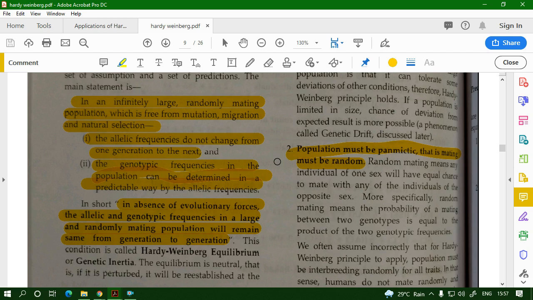For example, the genotypic frequencies of capital A capital A, capital A small a, and small a small a might be 0.45, 0.4 and 0.15, and they will remain 0.45, 0.4 and 0.15 from one generation to the other.